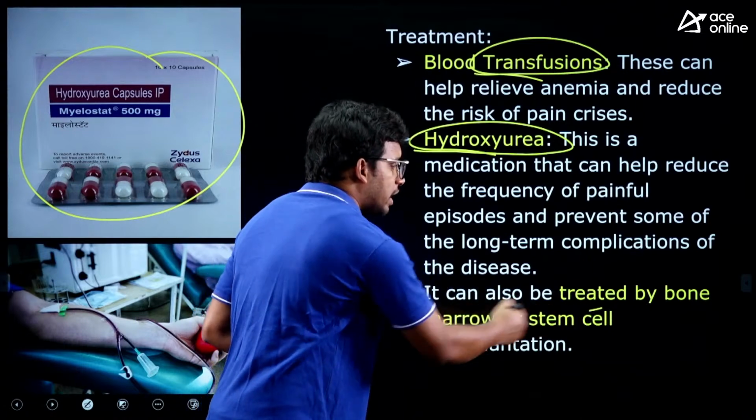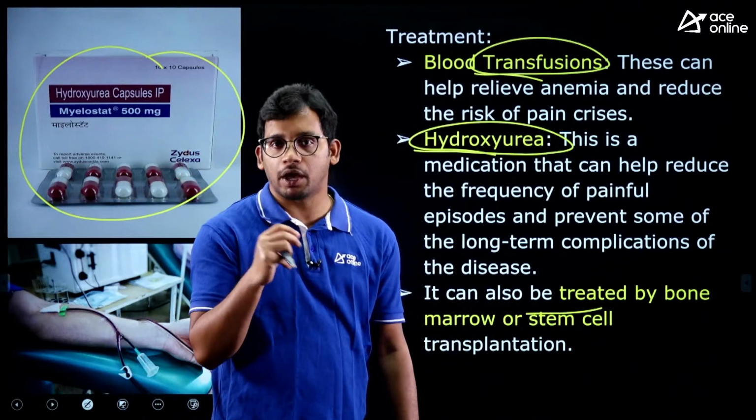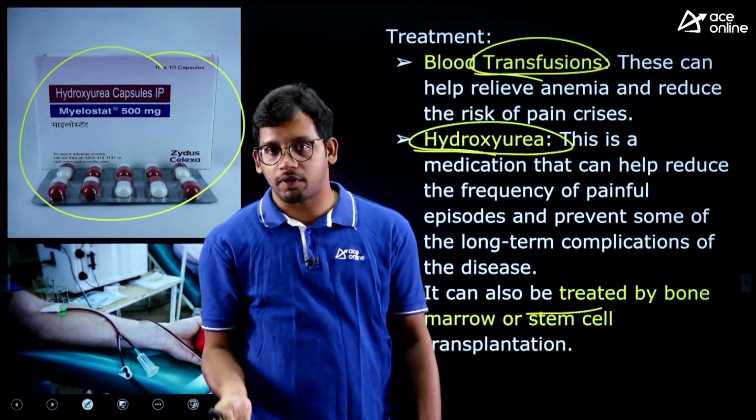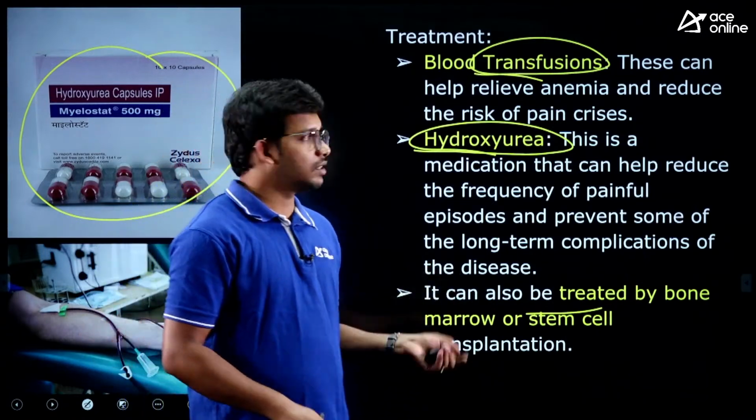Also, there is a treatment called stem cell therapy. We have stem cells in our bone marrow, so those cells and tissues have to be replaced with the proper ones. So these are the three available treatments for sickle cell disease, right?